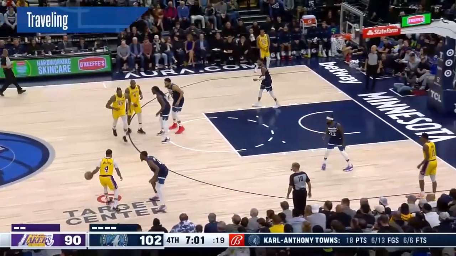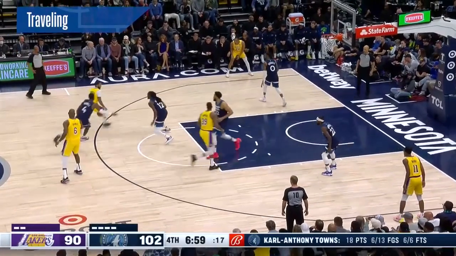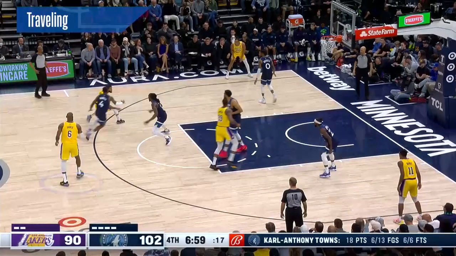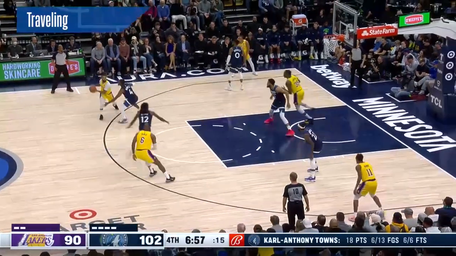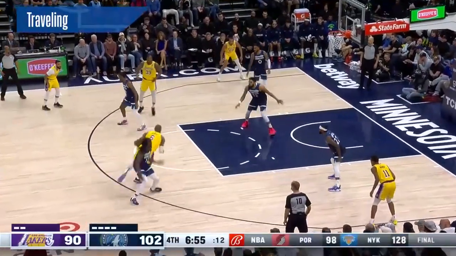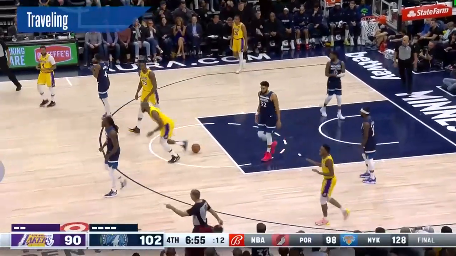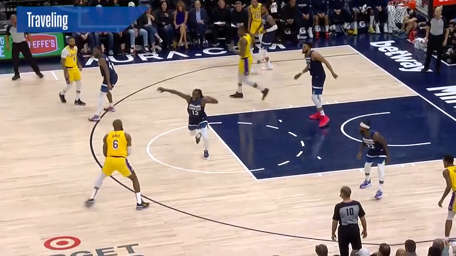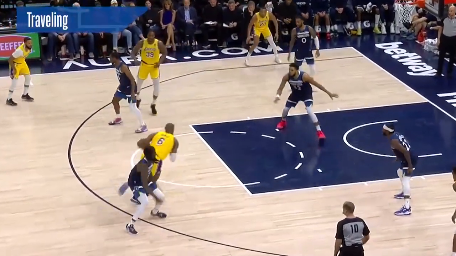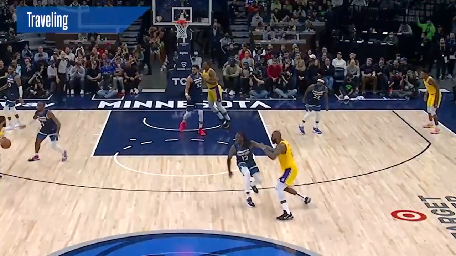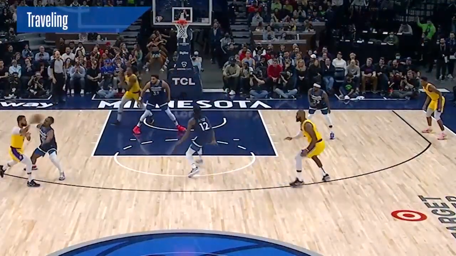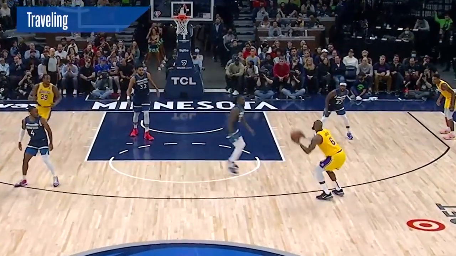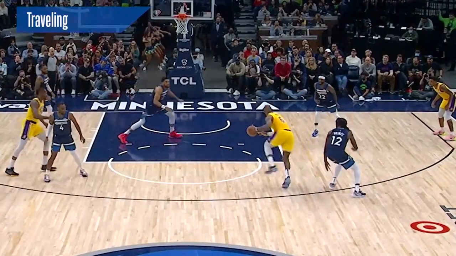Traveling is a point of education for the 2022-23 NBA season. The first play will show an example of a traveling violation on the perimeter. Here we will see the highlighted offensive player, LeBron James, establish his right foot as his pivot foot, and he then lifts and drop steps with that right foot prior to his dribble being released. This is a traveling violation, and it was correctly called by the slot official.